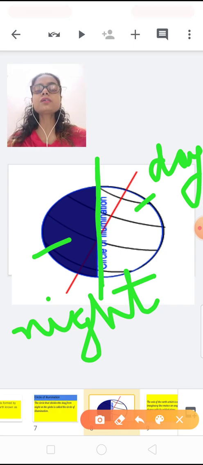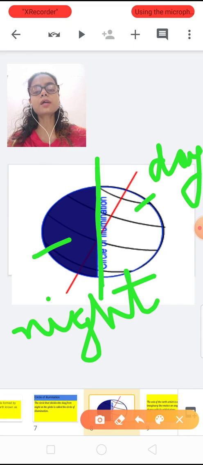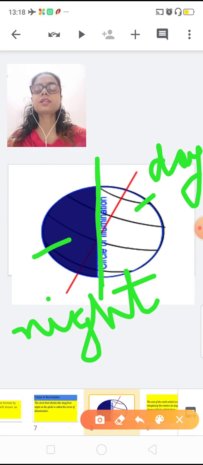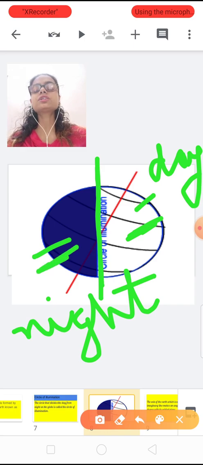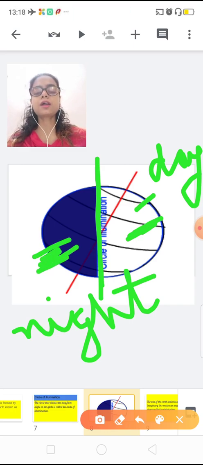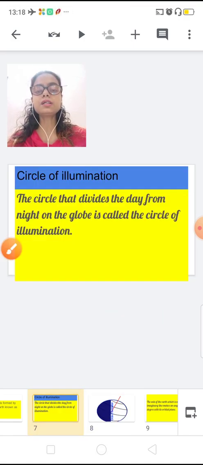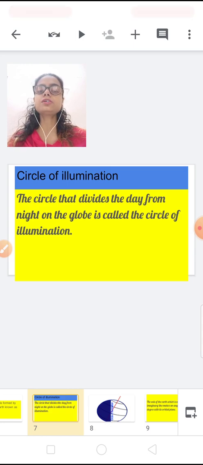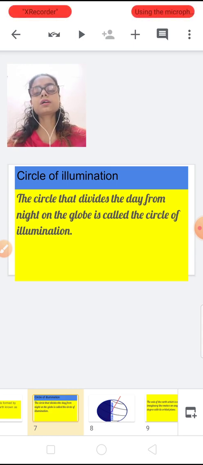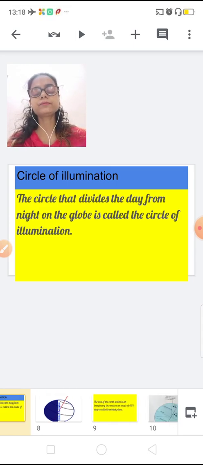The part which is facing the sun is bright and the part which is not facing the sun is not bright. So here we have daytime, and on the opposite part we have night time. Now you can understand the definition: the circle that divides the day from night on the globe is called the circle of illumination.